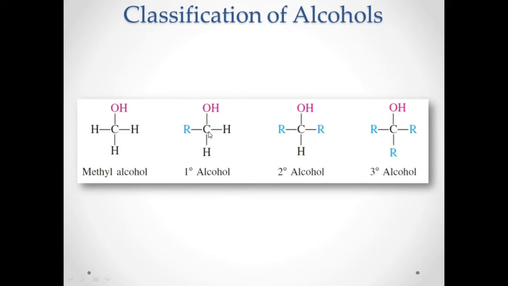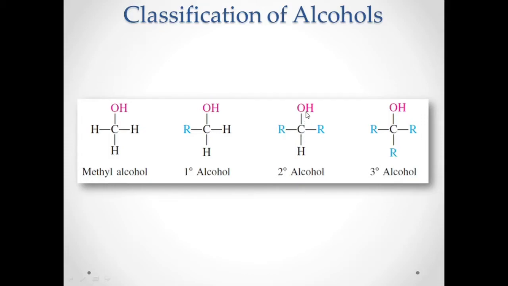How do you distinguish a primary carbon? If this carbon is attached to only one R, meaning there is only one other carbon, then this carbon is what we call a primary carbon, and the OH attached to it is a primary alcohol. How about a secondary alcohol?